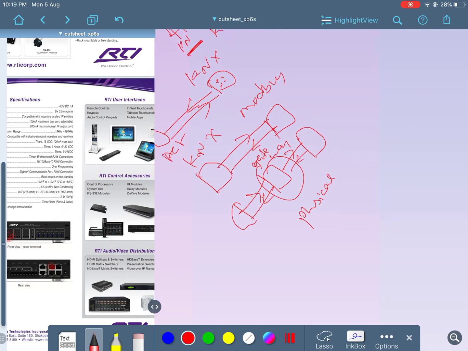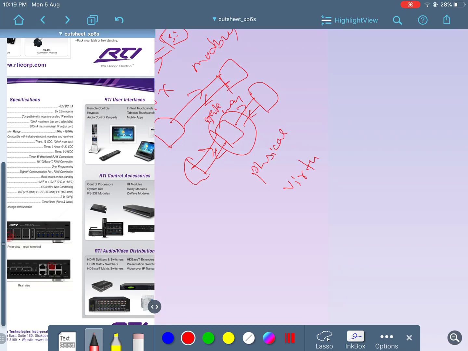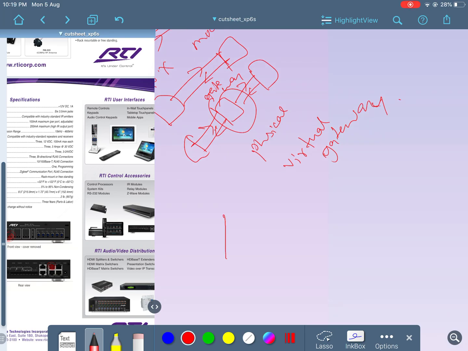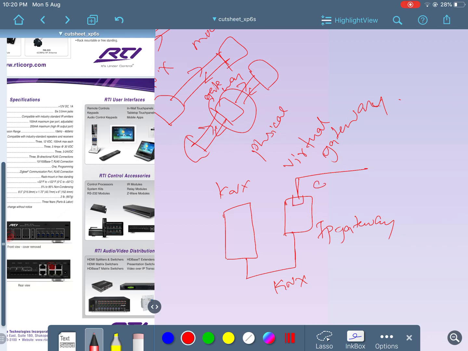We have something called virtual gateways as well. So what happens with a virtual gateway? You have KNX data, and you bring the KNX data to IP. This is an IP gateway. Again, why do we say gateway? Because we are changing from one to the other. Here we have data on KNX, and here we have a Cat6 cable. So see, only the medium is different, but the data is still KNX over IP. So this comes to your network.